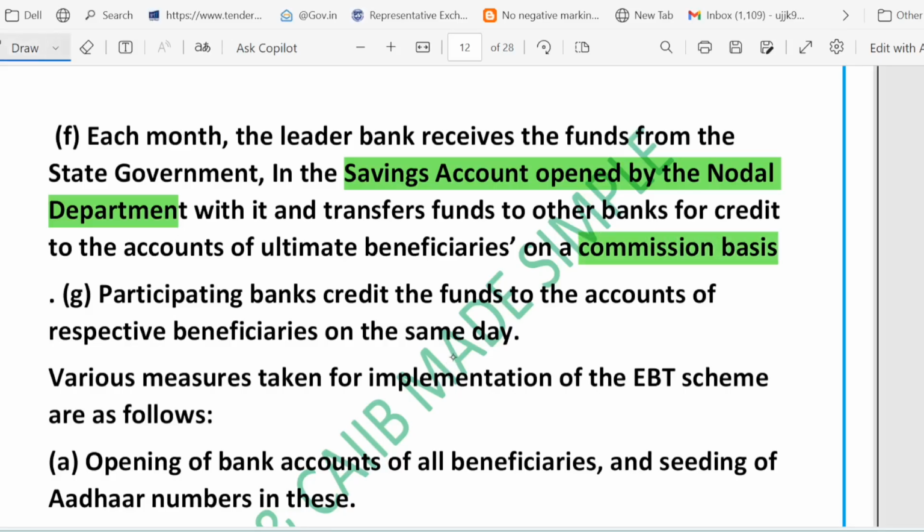Simply put, what is happening here? Let me show you a flow chart. From a state, money goes to the lead bank. Then the lead bank transfers to other banks. And then it goes to the beneficiary.